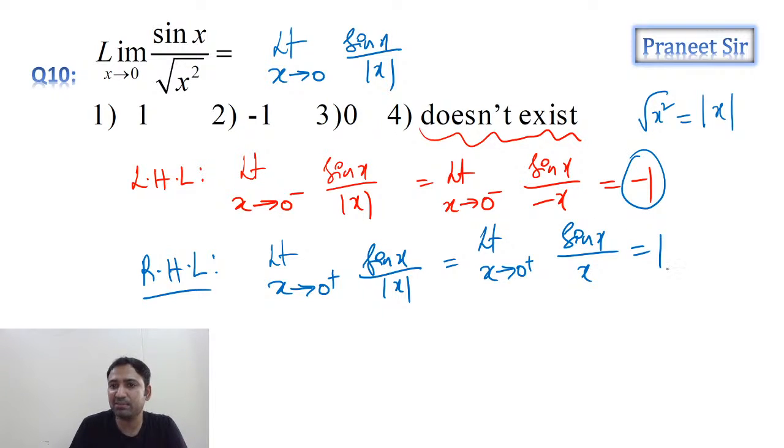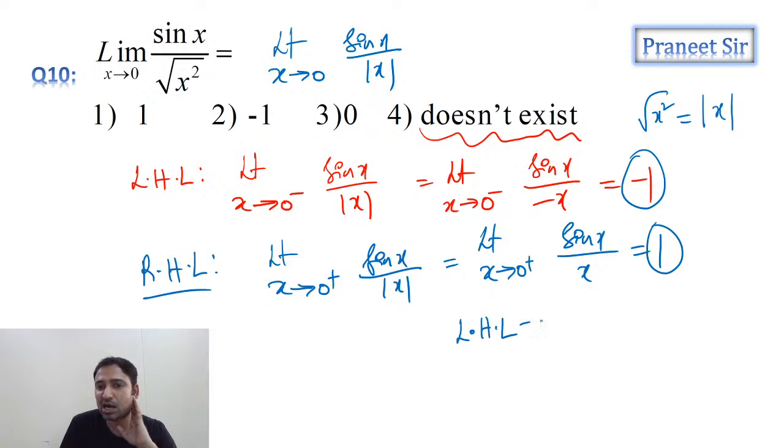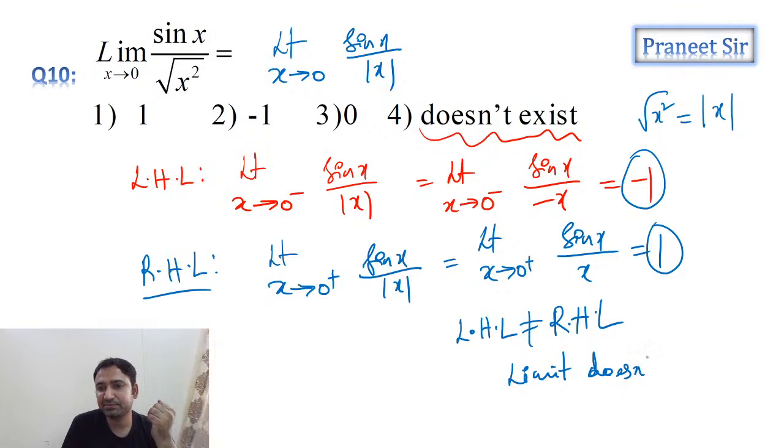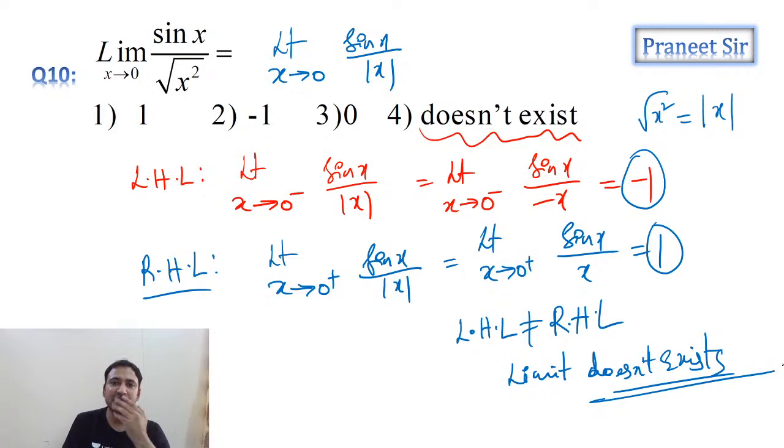That means left hand limit and right hand limit are not equal. So if left hand limit is not equal to right hand limit, then limit does not exist. Clear? Understood now? So limit does not exist is the answer.